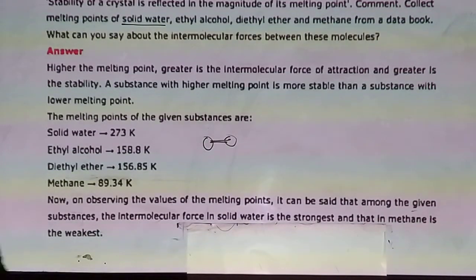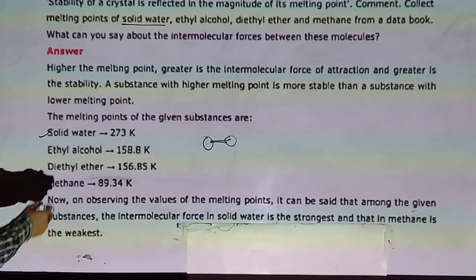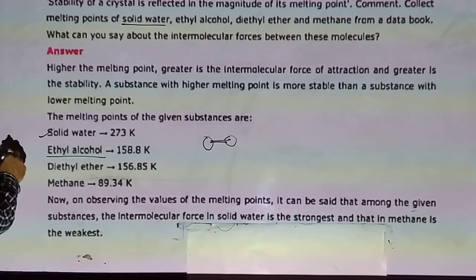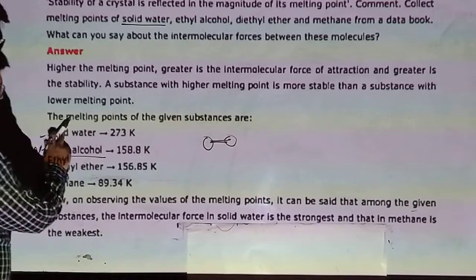The melting points of the given substances: solid water, that is ice, is 273 K, 0 degrees Celsius. Everybody knows about it. Ethyl alcohol, ethanol, is 158.8.